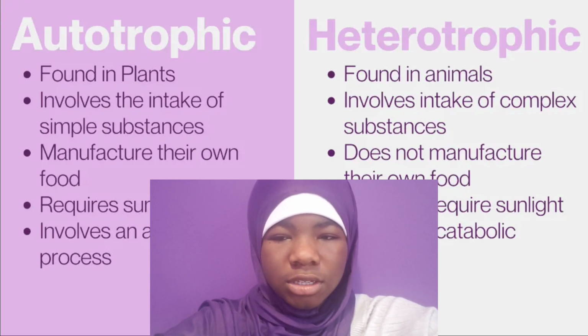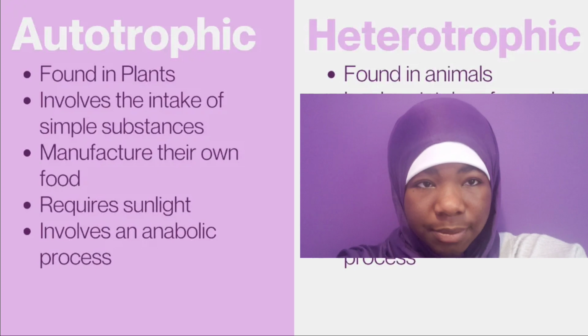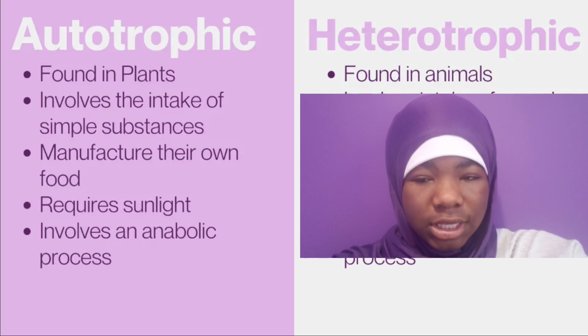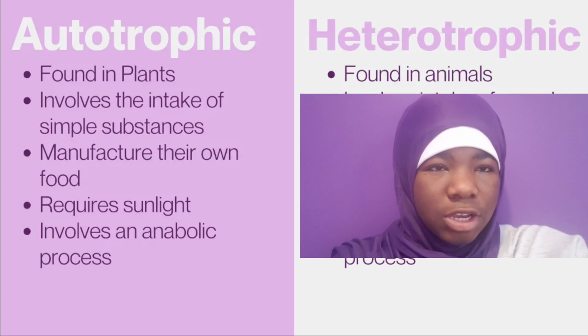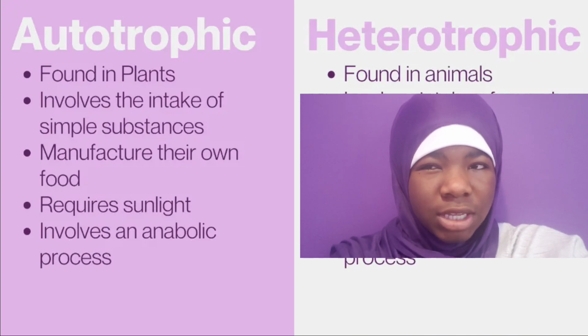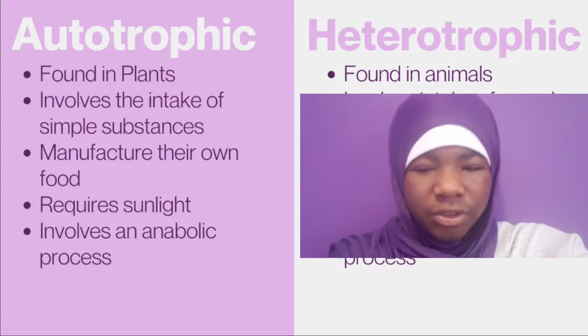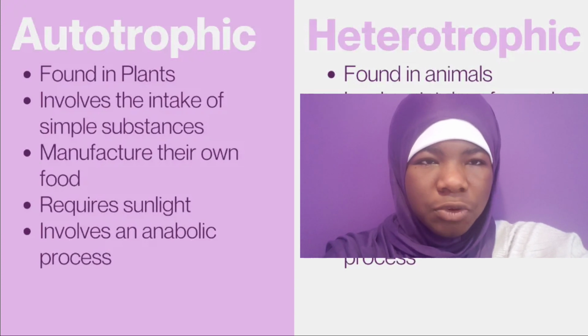So the main differences: autotrophic nutrition is found in plants because they use photosynthesis. It involves the intake of simple substances. They use sunlight and carbon dioxide. Those are simple compared to when we eat meat or bananas. The chemical makeup of those is more complicated than just sunlight or carbon dioxide. So that's one difference.